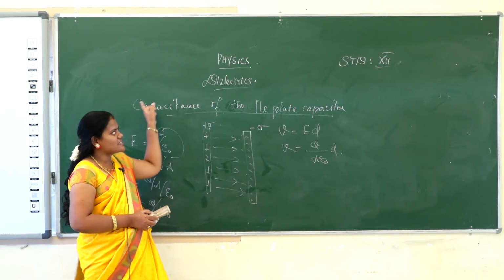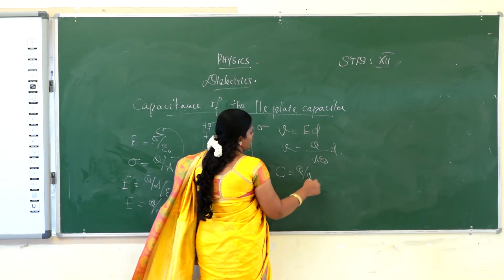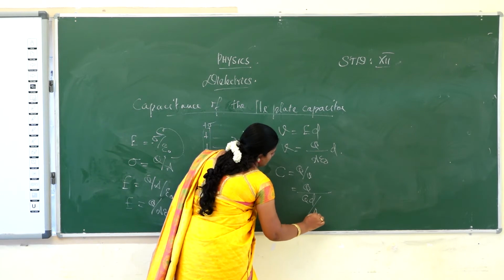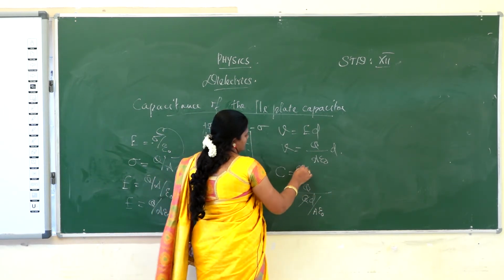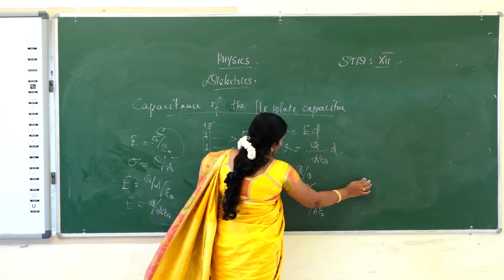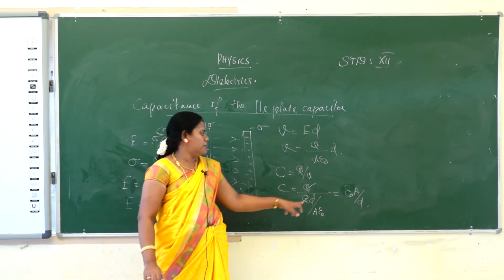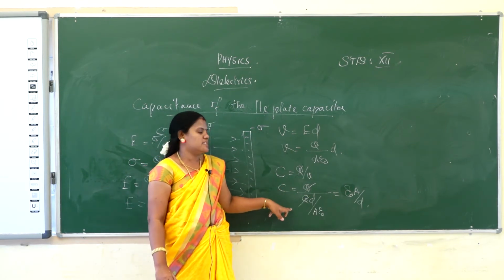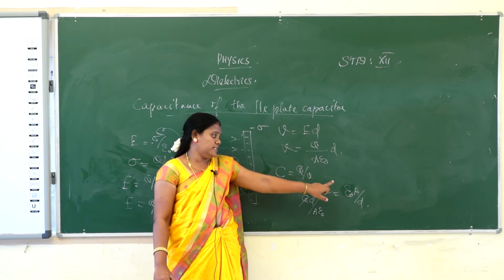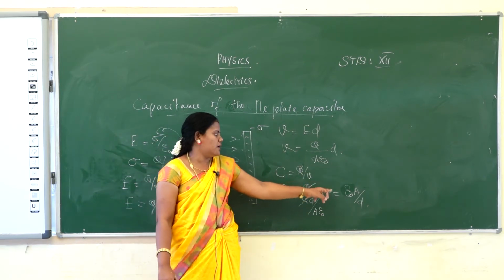Now we are heading to the capacitance of the parallel plate capacitor. What's the formula? C is equal to Q by V. Substitute the V value in this part: Q divided by Q D by A epsilon naught. Then Q cancels, and we get A epsilon naught by D. So capacitance C is equal to epsilon naught A by D. The capacitance of a capacitor is the ratio of the product of area and permittivity of the medium to the distance between the two plates.